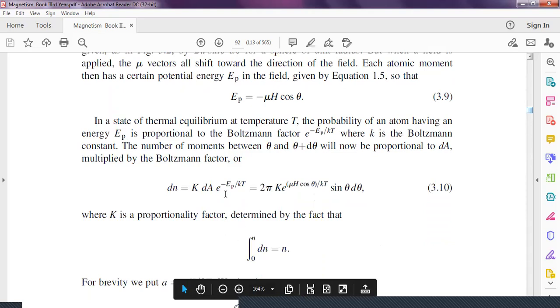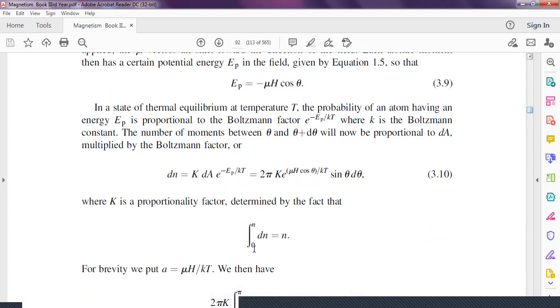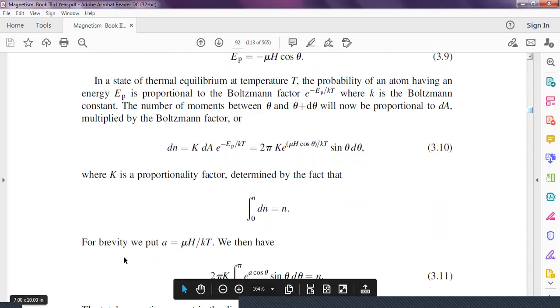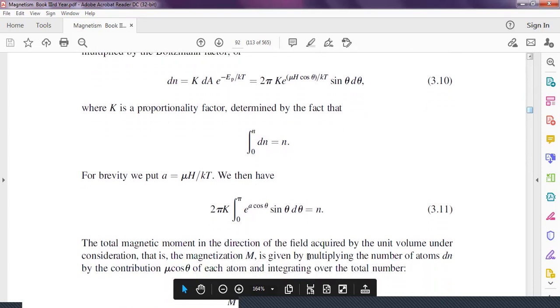Now we will solve this equation by integrating from 0 to N. If we integrate dN within the limits 0 to N, we get the total number of atoms having this potential energy. Here we put a equals mu H upon kT. We put a for solving purposes. By solving, we take 2 pi K outside the integration, as it is a constant.